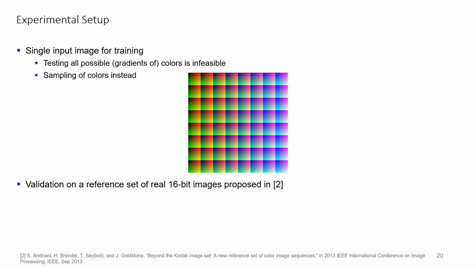Now coming to the experimental setup. When assessing the quality of a color processing pipeline, exact values can only be given when all possible colors are tested. For a bit depth of 16 bits per channel, that means 2 to the power of 48 colors, which would make the evaluation prohibitively long. Instead, we use as input a subset of the input space by sampling the color space in 64 steps for each channel, creating a dataset of 64 to the power of 3 colors evenly spread across the color space. Additionally, to minimize potential effects related to the perfectly even sampling, we add random noise to every data point.